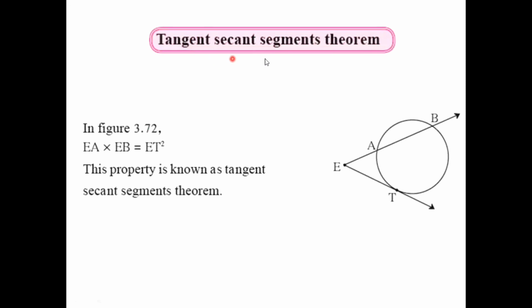There is another theorem, the tangent secant segment theorem. As we can see in the diagram, there is one tangent and one secant. ET is the tangent to the circle as it touches at point T, and EB is a secant which intersects the circle at points A and B. For this one, ET is a tangent segment. Its square, ET square, is equal to EA into EB. This property is known as the tangent secant segments theorem.